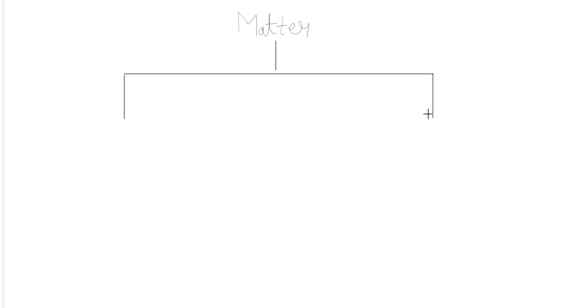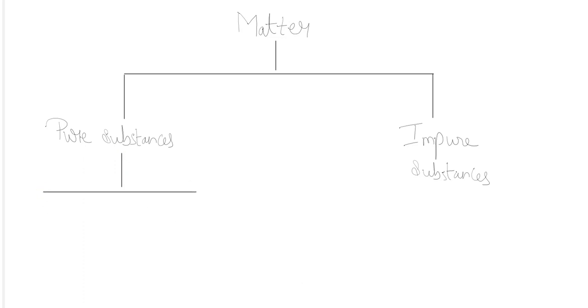What are the two forms? The first is pure substances, and the second is impure substances. In the last class, you studied pure and impure substances. Now, what is a pure substance and what is an impure substance? The pure substance can be further divided into two parts.